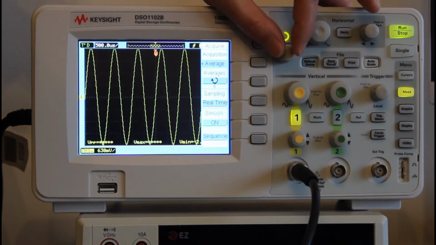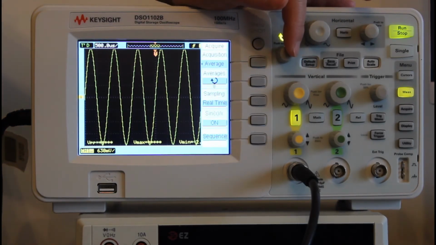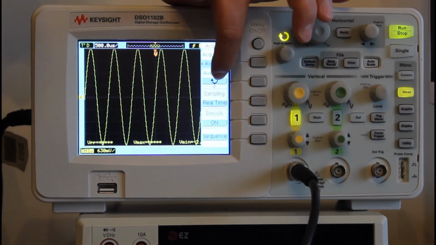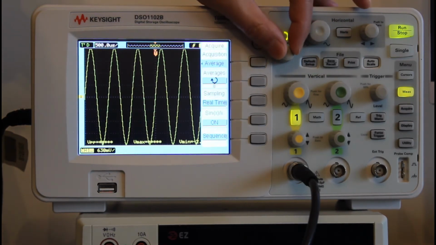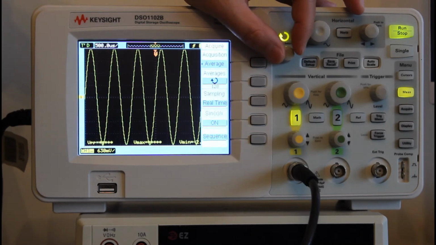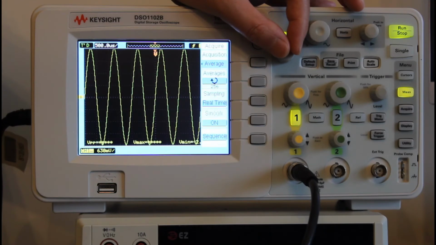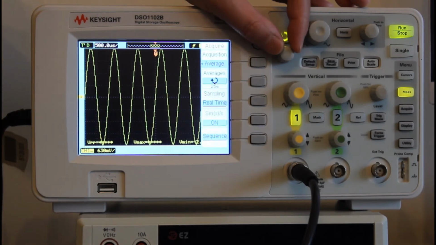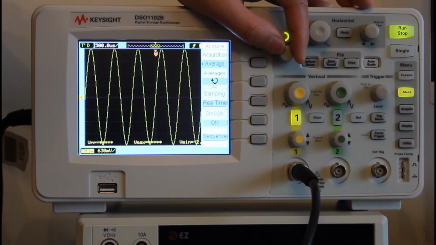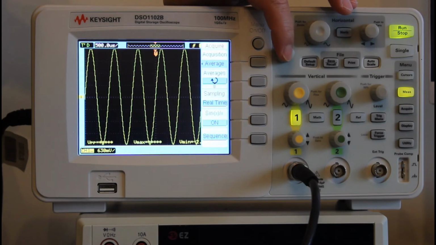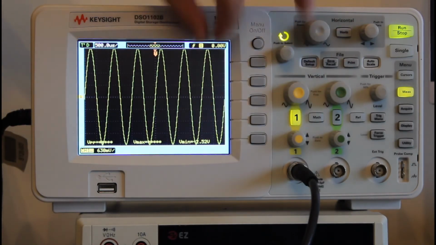Then, how many waveforms do we average? You see a small number here. Now it's 8. We can tune it to 16, 32, 64, 128, 256. The larger the number of averages, the more precise. However, it takes a longer time, right? So now we can tune it to 8, just for example. Once it's done, press it, then press again to remove this menu.